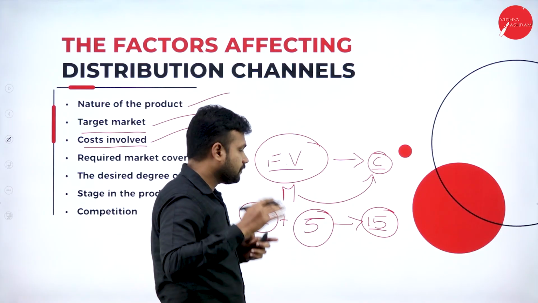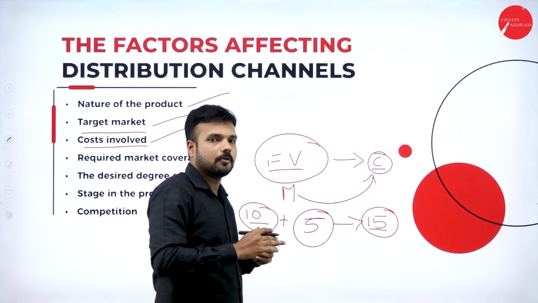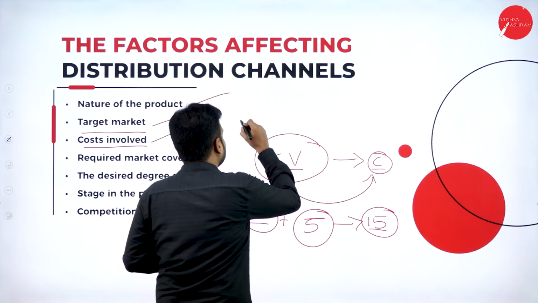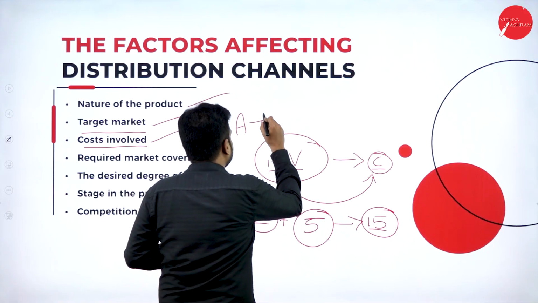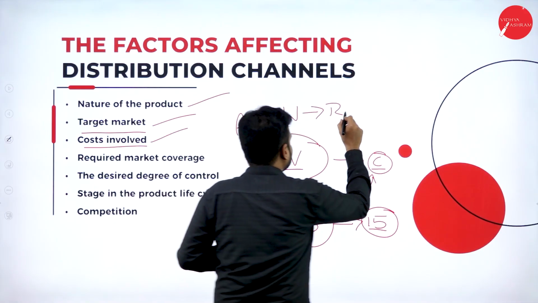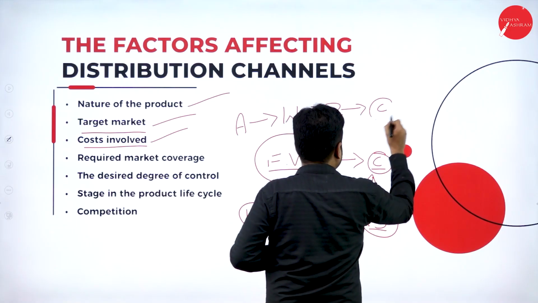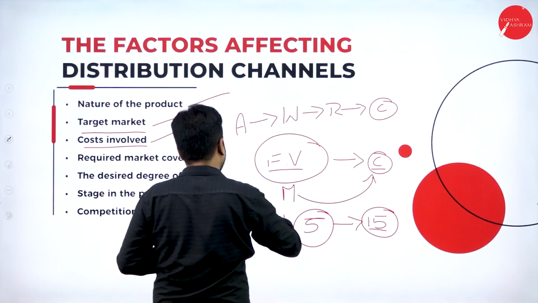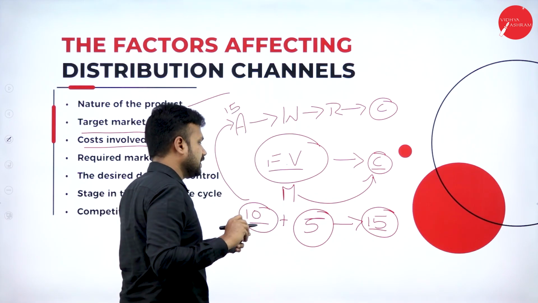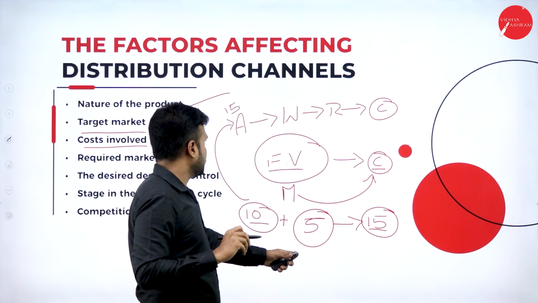What happens if a consumer purchases the same product, my product, through intermediaries? I'm going to sell to the agent, the agent to the wholesaler, the wholesaler to the retailer, the retailer to the consumer. Let me say I sell the product to the agent for 15 rupees, because 10 is manufacturing cost plus 5 rupees of profit.